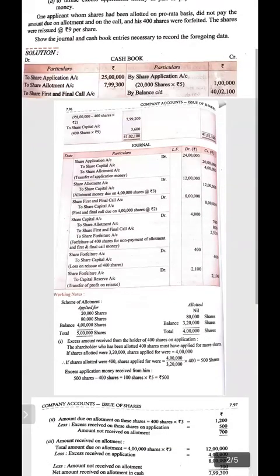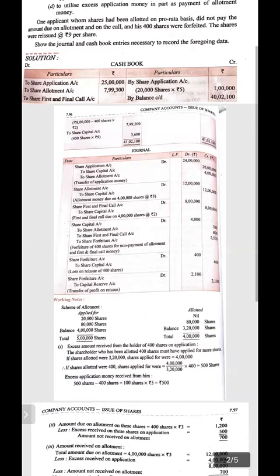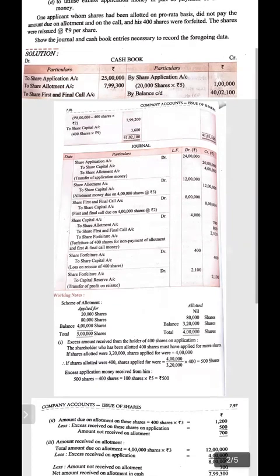If it is given in the same question to show the journal entry or pass the necessary journal entries to record the foregoing data, then all the transactions are to be entered in the journal only. There is no need to prepare the cash book. If it is given specifically to prepare the cash book, then it is compulsory to prepare the cash book and pass all the entries related to cash or bank in the cash book. Otherwise, you will not get any marks in the board examination. It is very much compulsory.